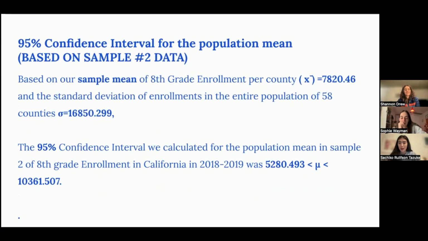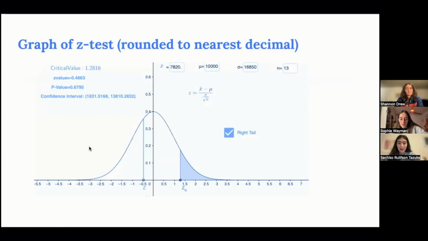I performed another confidence interval for 95% on sample 2, only basically changing the mean, which was 7,820.46. And this gave us the confidence interval of 5,280.49 to 10,361.507. Again, we can see how separated the Z value is from Z alpha. And again, we do not have enough evidence to reject or support our claim.